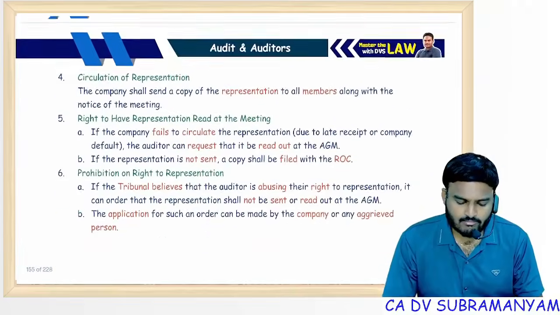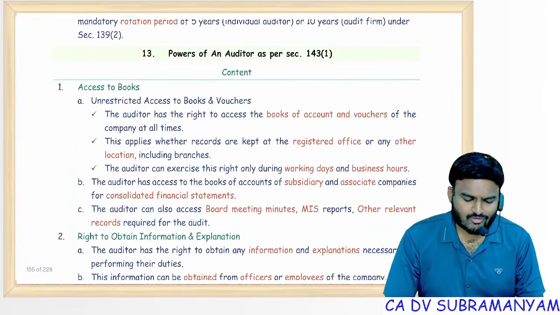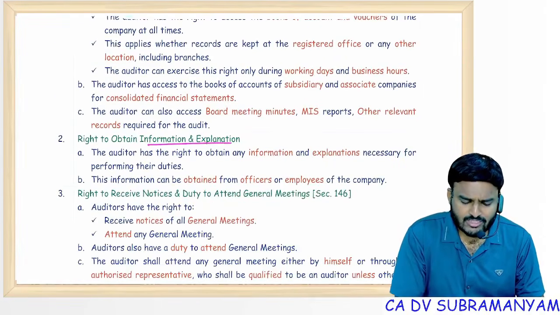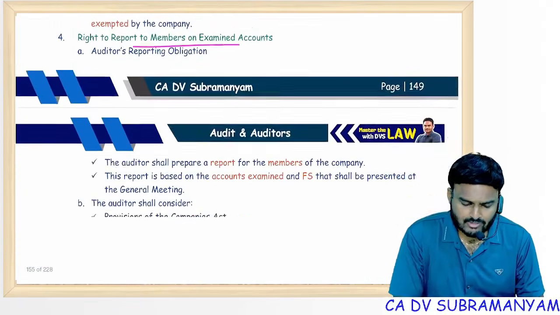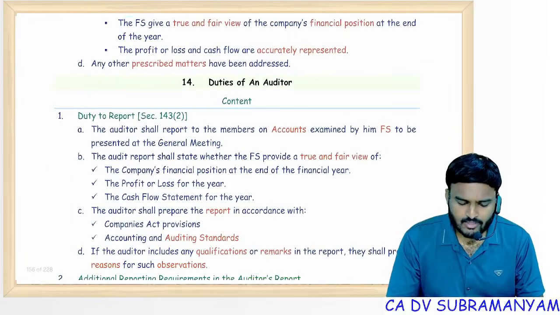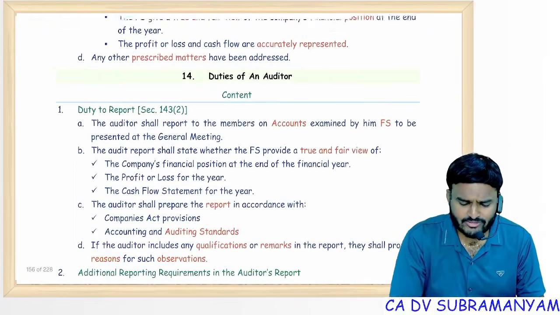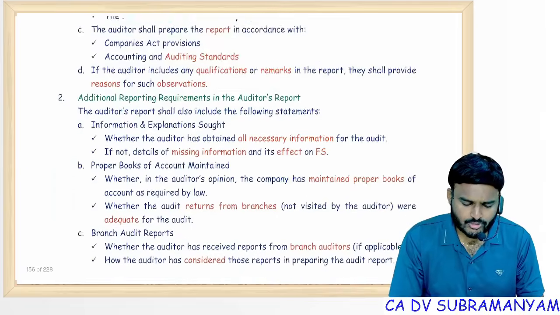This point I covered. Powers of auditor, normal access to the books of accounts, right to obtain information, explanation, receive notice, and duty to attend general meeting. So normal points, give one time reading. Even important, normal points only, not tricky. Duties also go through it.